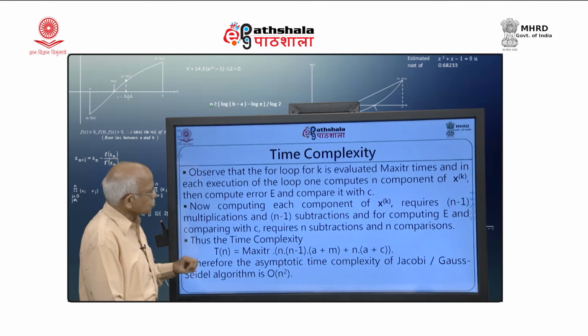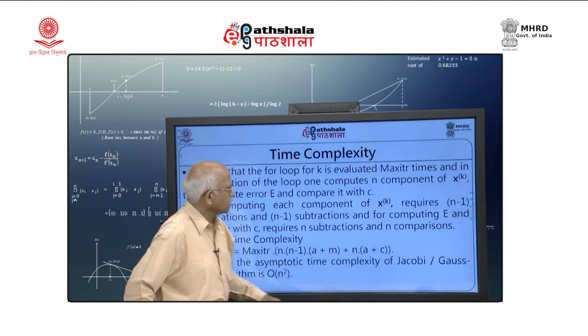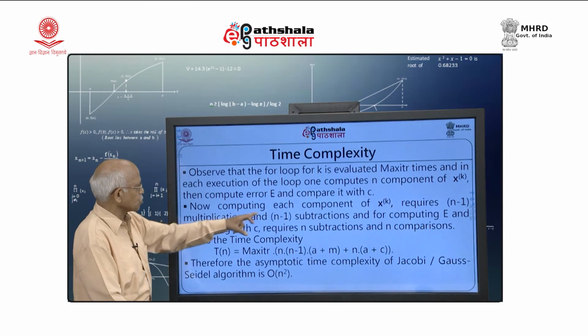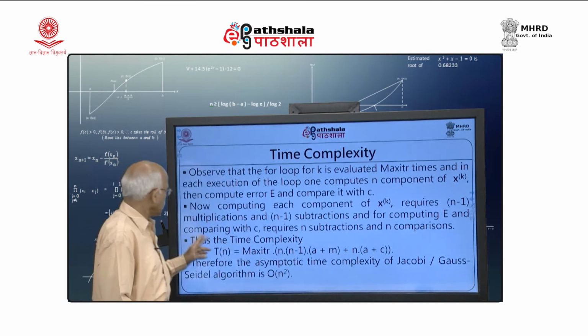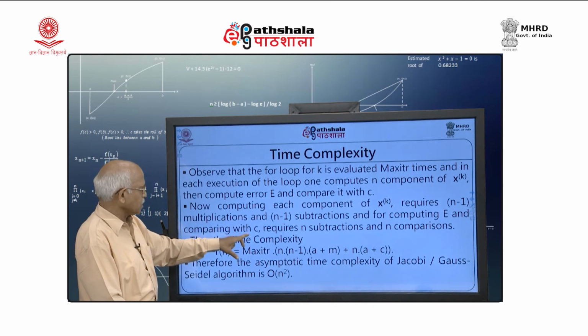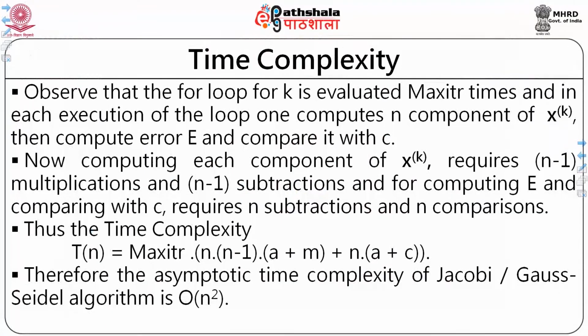Now, computing each component of x k requires n minus 1 multiplication and n minus 1 subtraction operation, and for computing E and comparing with C requires n subtraction operations and n comparisons.